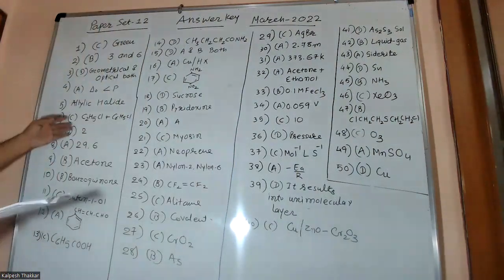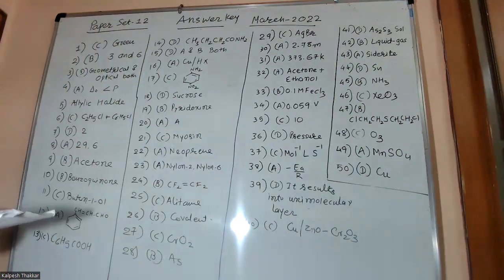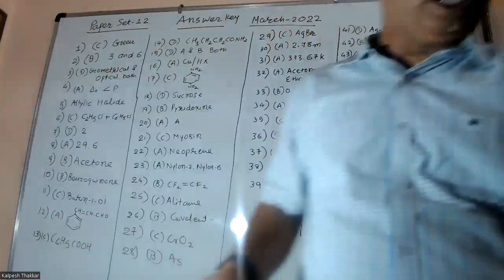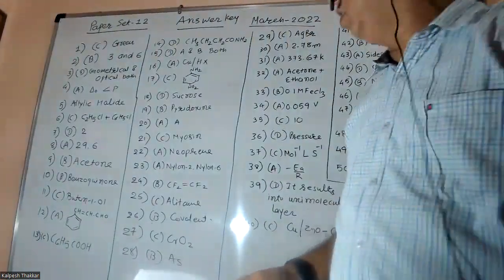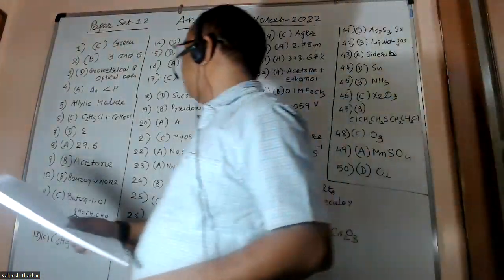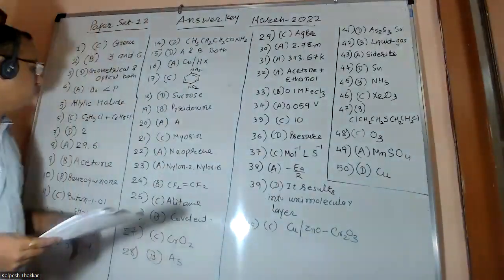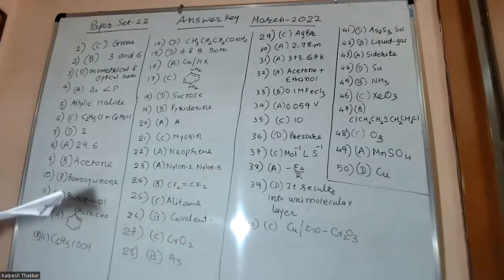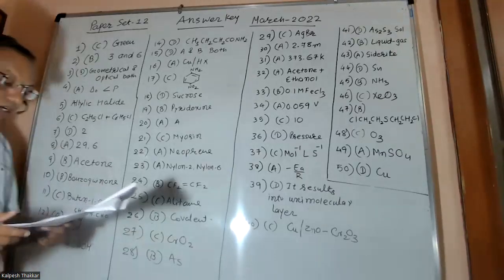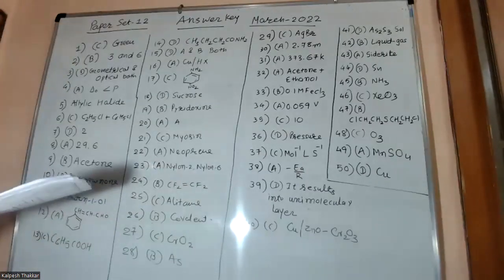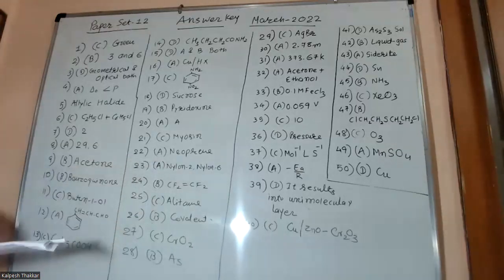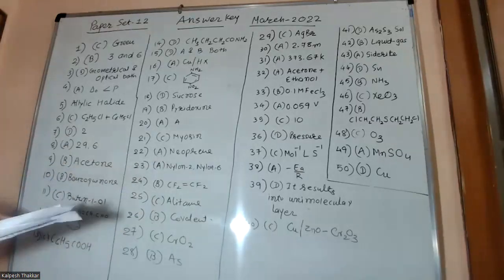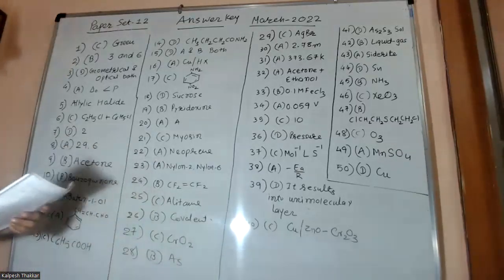In the sixth question, the Wurtz reaction is asked, and the Wurtz reaction, friends, is applicable for C2H5Cl and C6H5Cl. Option C is correct. Next, question 7, in which chiral carbon is asked in pentane-2,3,4-triol. The correct answer is D, 2 chiral carbons we can get.